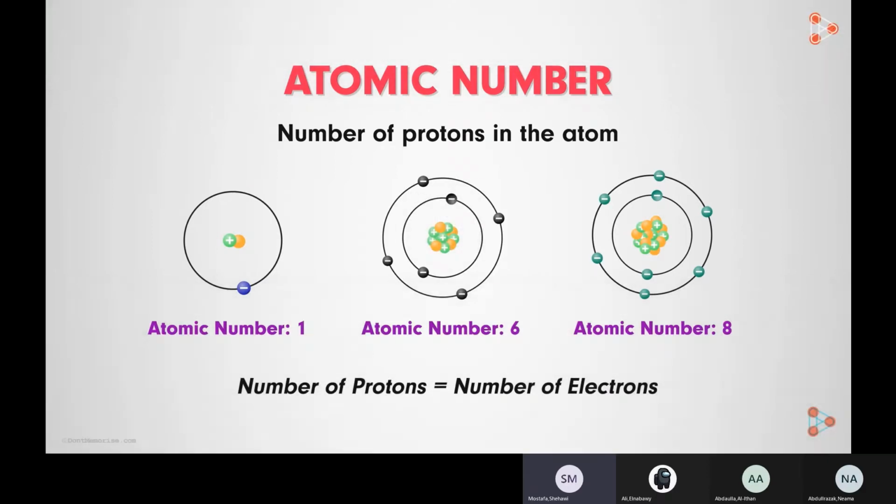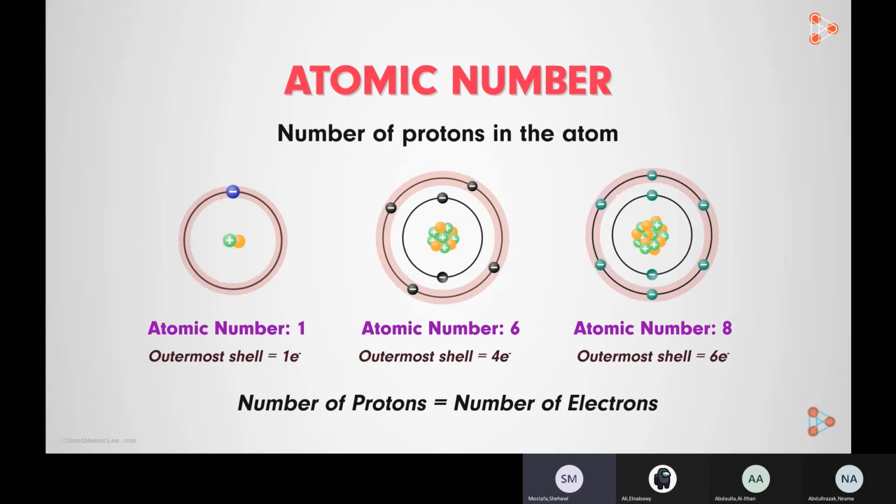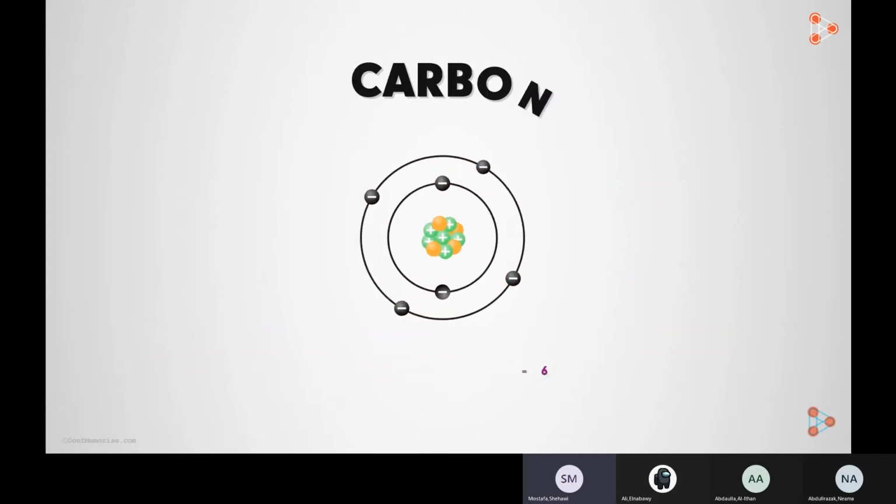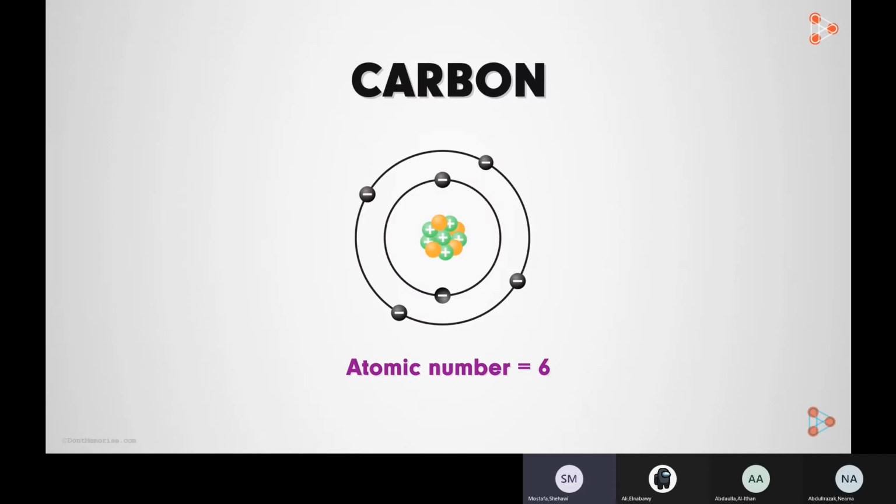So is the number of electrons in the outermost orbital our answer? Absolutely. The chemical properties of an element are based on the number of electrons present in its outermost orbit. We know that the atomic number of carbon is 6. That means the electronic configuration of carbon is 2, 4.